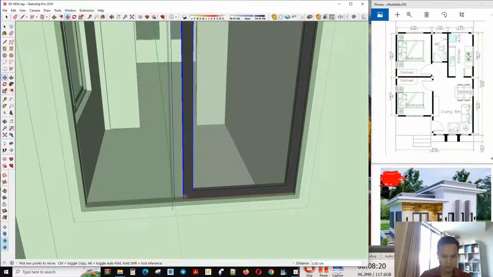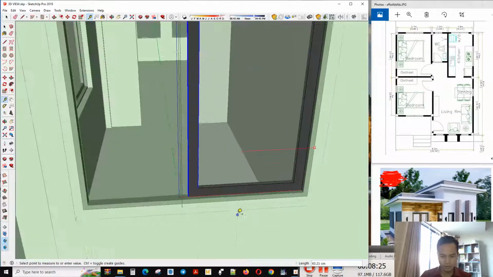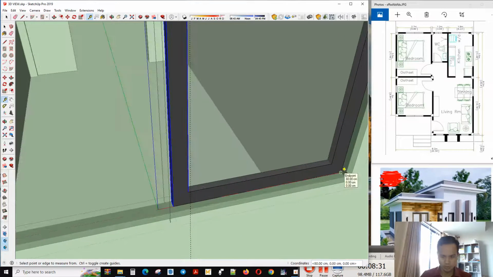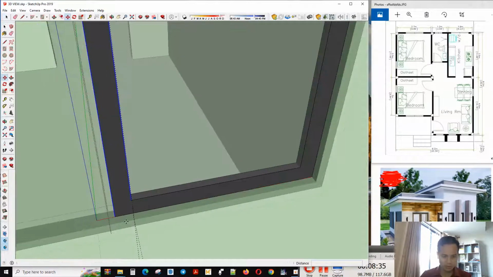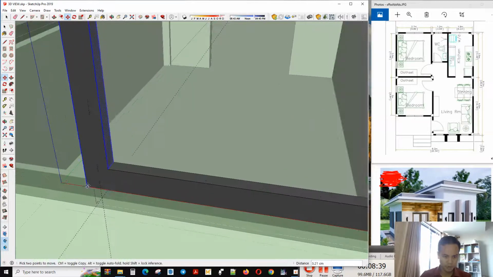Maybe here. Or the better way is you can use this position. You can make this line, move it down, and move it 30 centimeter.